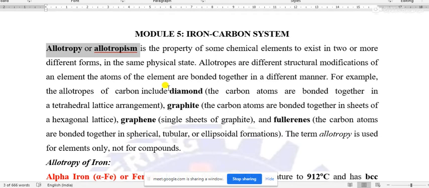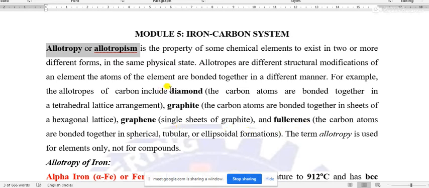Now, to better understand allotropism, I am not going directly to the properties of iron. First, we can take an example of carbon, because you have studied the allotropism of carbon in your school. Some allotropic forms of carbon are diamond, graphite and fullerenes.